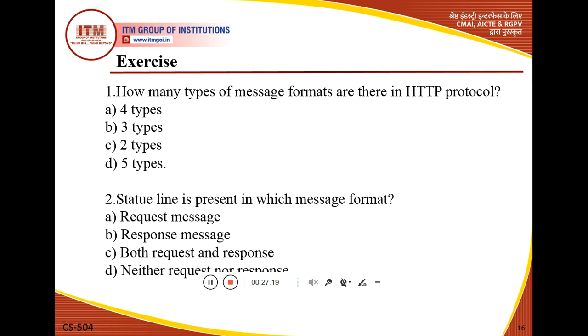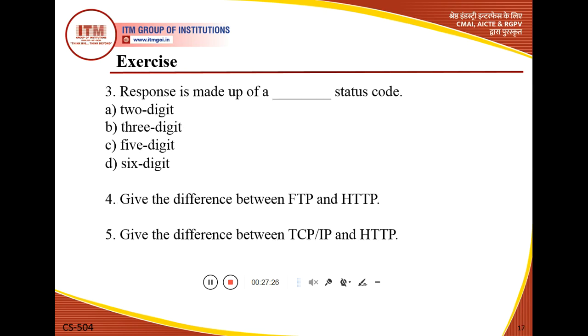What do you mean by status line and in which format is it present? The third question is: a response is made up of a status code. So how will you represent a response message in the form of a status code?